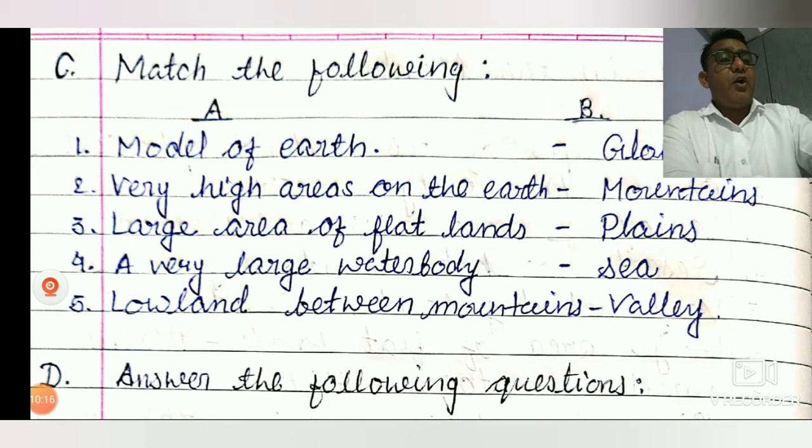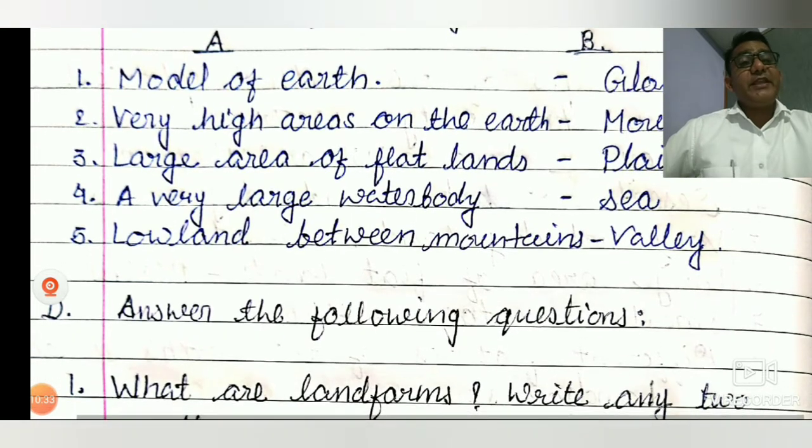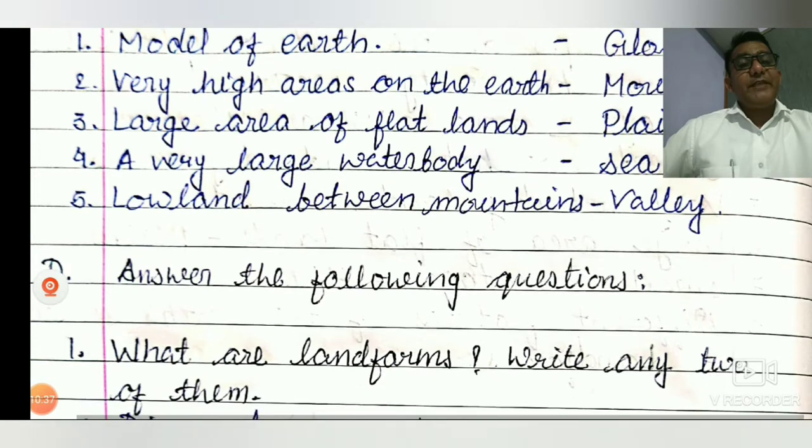Large area of flatland is called plains. Very large water body is called sea or ocean. Lowland between mountains is called valley, also U shape or V shape is called valley.